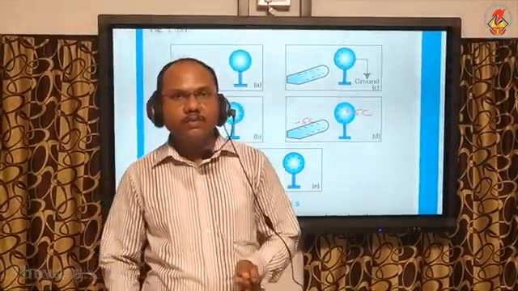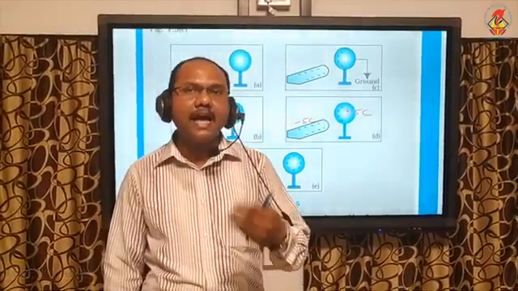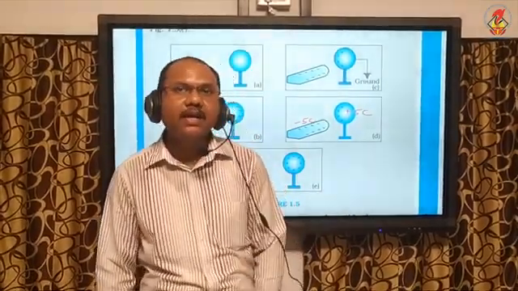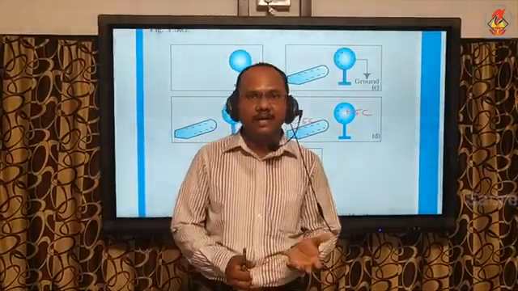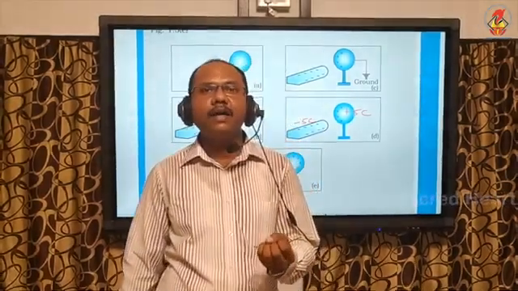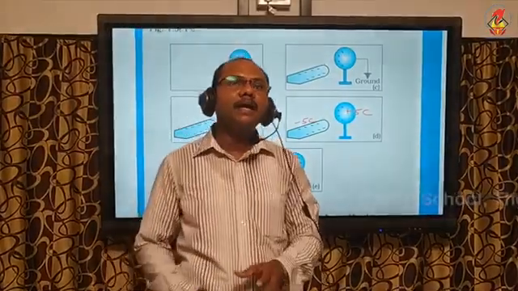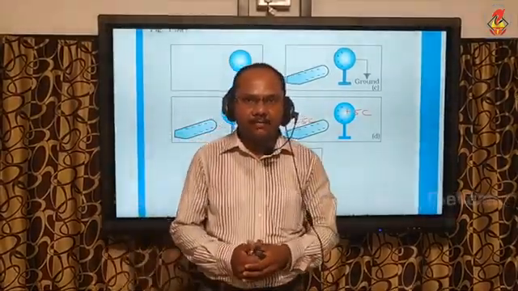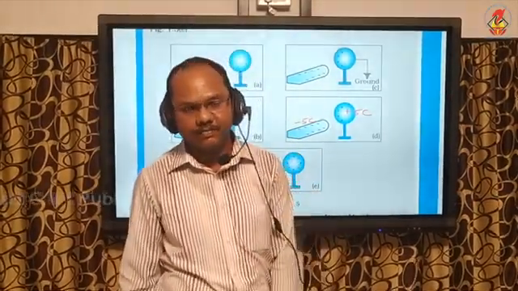These charges get acquired on the metal body. If it is not earthed, the potential may increase and the vehicle may explode. So, to discharge all the electric charges to the ground, metallic chains are hung.